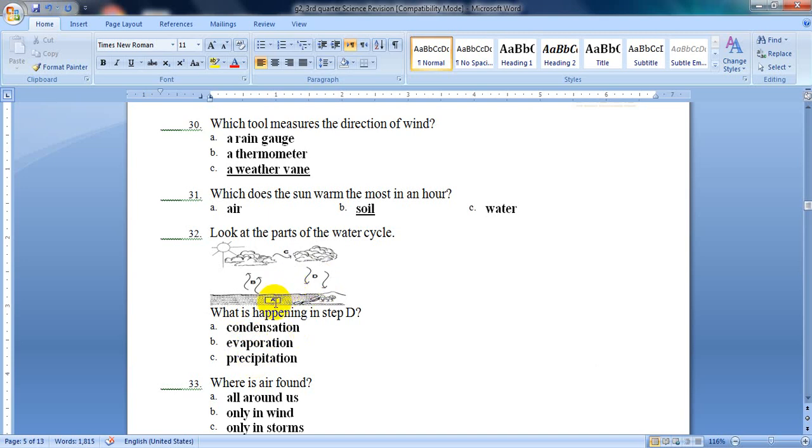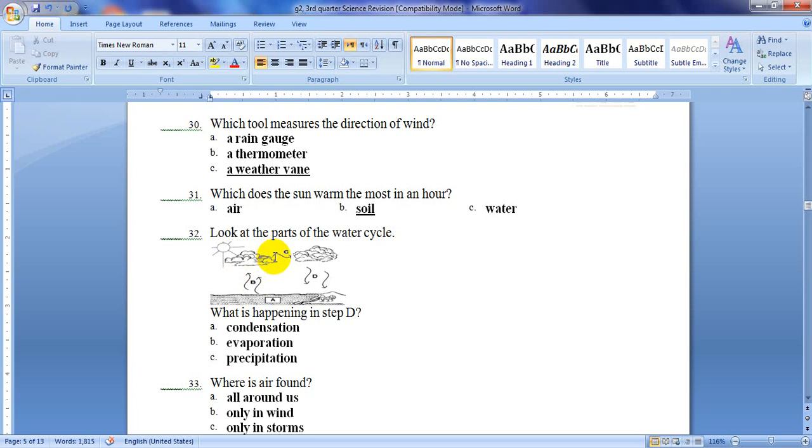First, if we have a look here, letter A, it's a water surface. Maybe it's an ocean. The sun will heat this water and it will make the liquid water evaporate. It will change to water vapor, flying up with the air. Then this water vapor will hit the cold or cool air up high and it will condense.